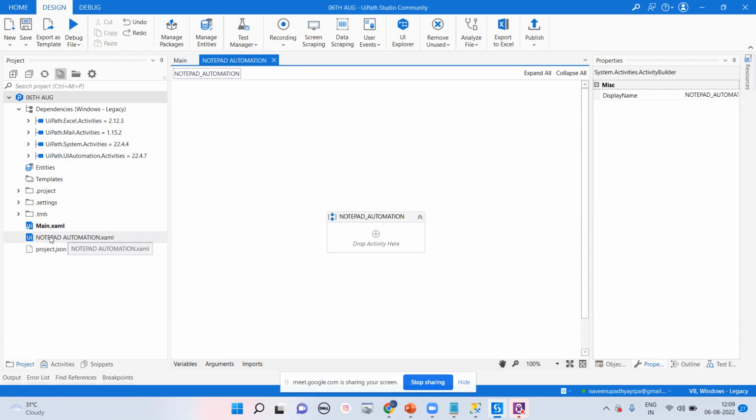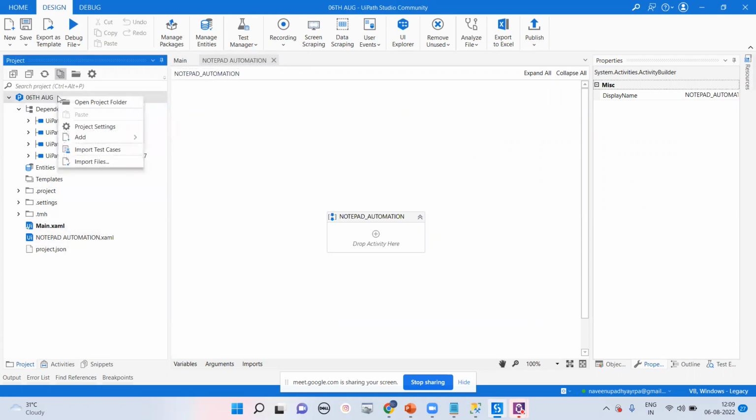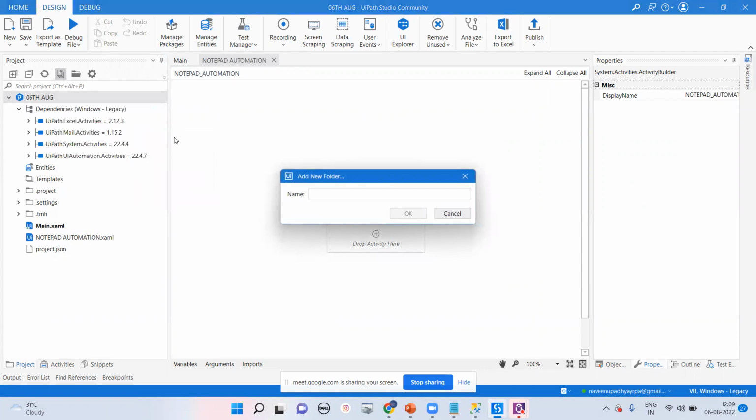Okay, so that's why they've given the particular folder structure. We can create here in 6th August, we can go for add, and there will be a particular folder structure. In that folder structure, we'll keep the particular program. We are going for add new folder. I can name it 6th August basic program.